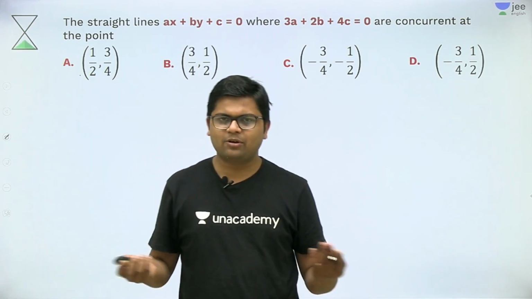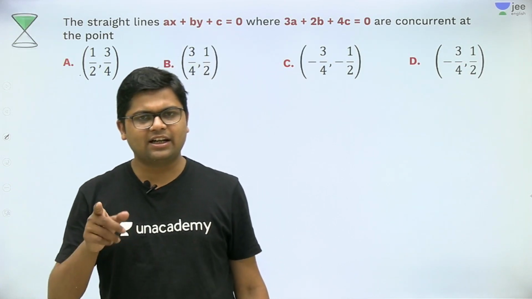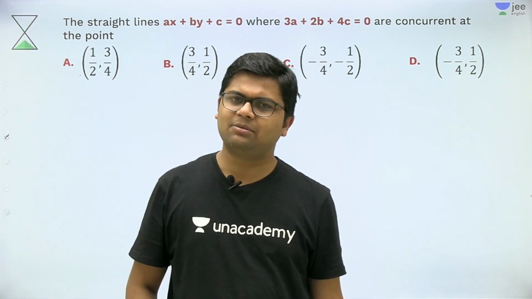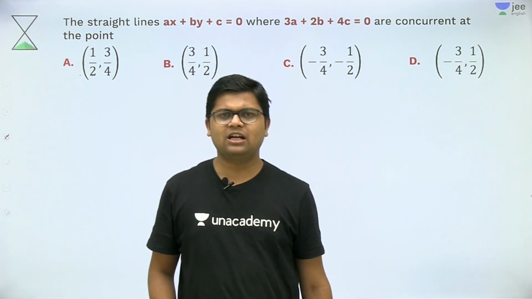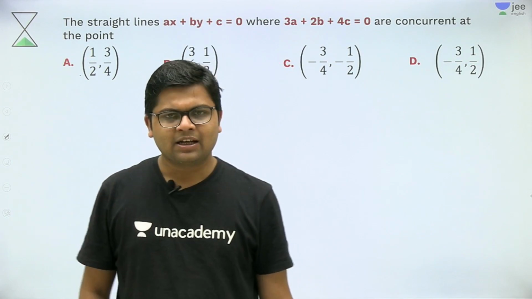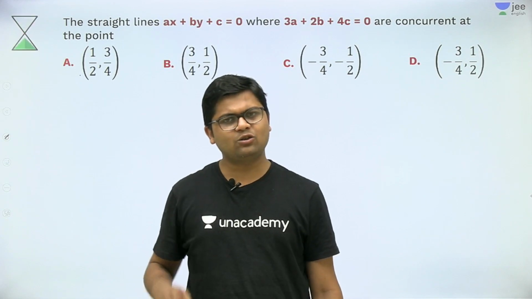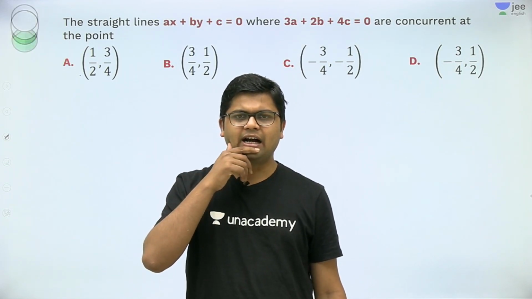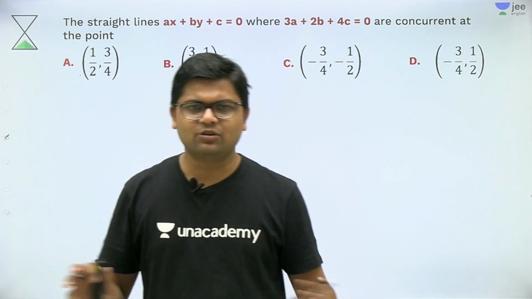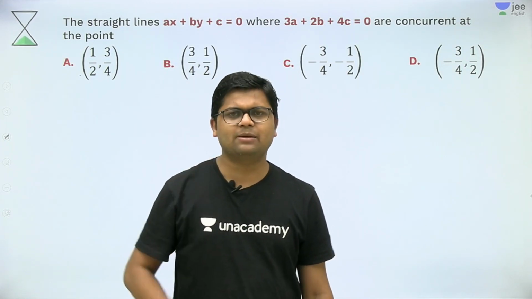Because a family of lines is always concurrent at a point, and if you want to prove that a line is a family, you need to represent that line in the format L1 + lambda L2 = 0. If I am able to write this equation in that format, then only I can prove that this line is a family of lines, and to find that concurrent point, I will solve the lines L1 and L2. That is the first method that everybody uses, and it is a good method, but it will take a little more time to solve the equations.